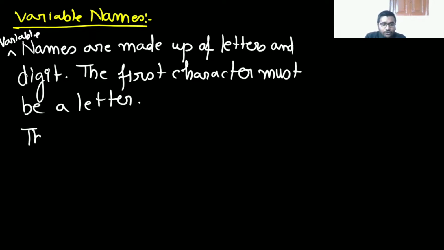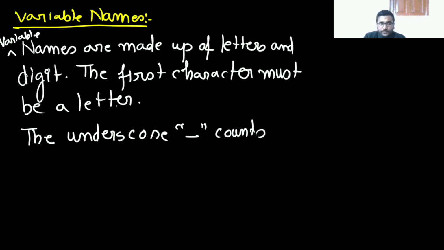Now the underscore comes as a letter. So the underscore counts as a letter.